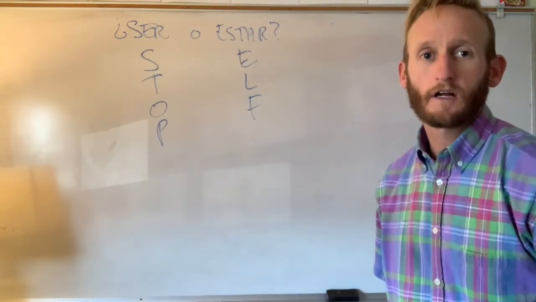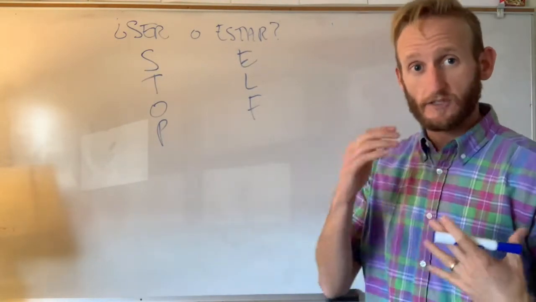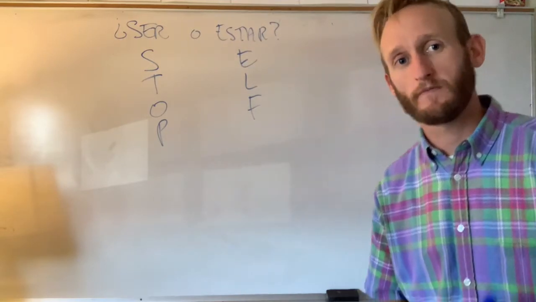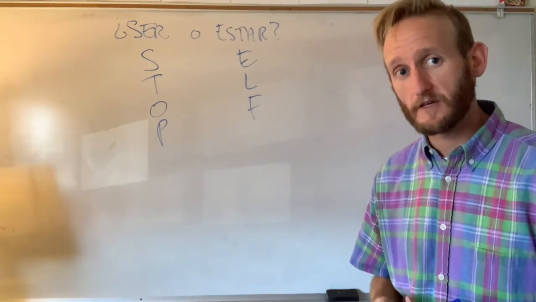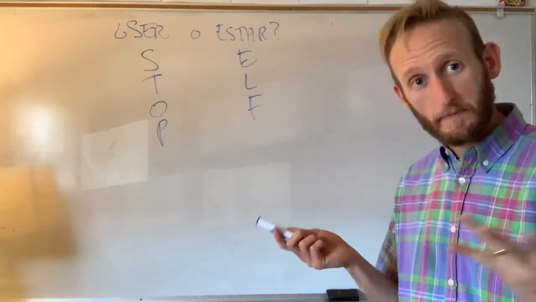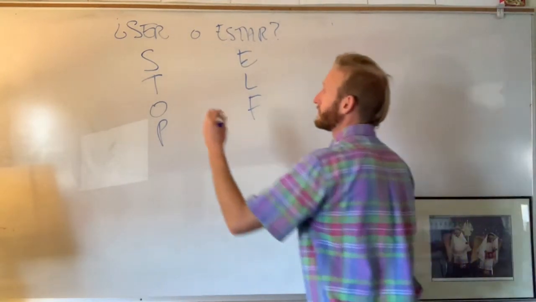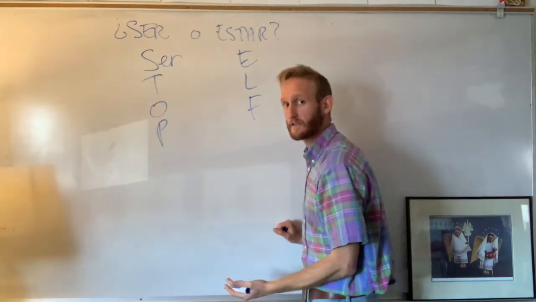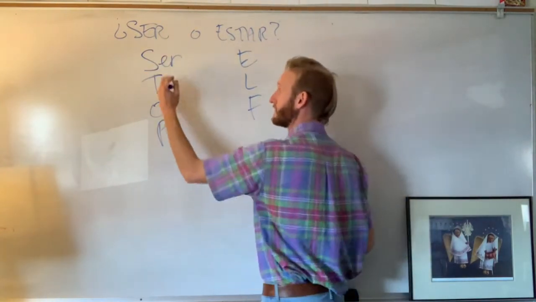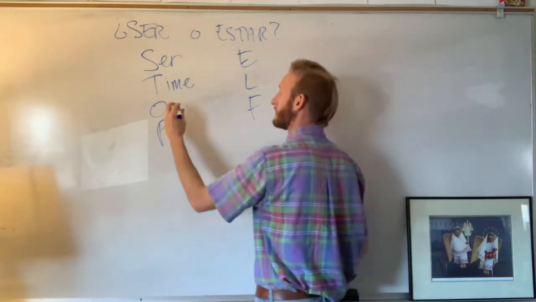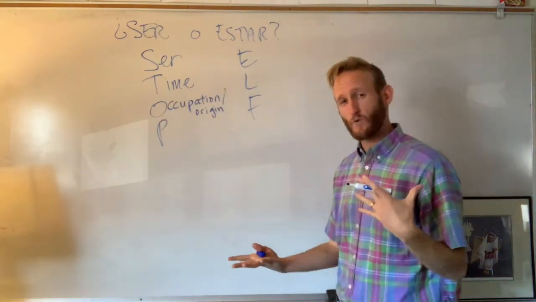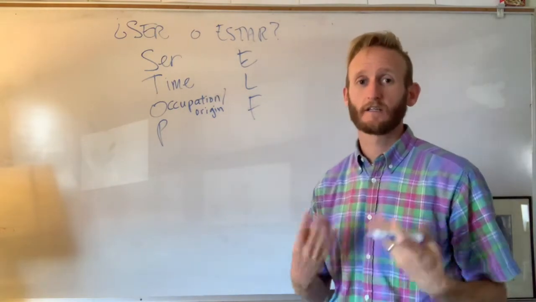So there are a couple of mnemonic strategies, ways to help you remember the difference. When do I use one over the other? This one is a little bit more simple in nature. It's called stop the elf, all right? So ser is used for time, occupation or origin, as in my occupation.